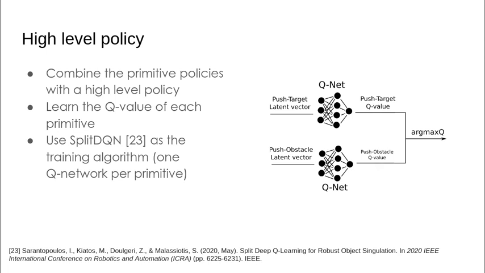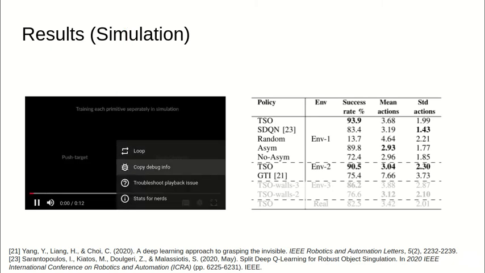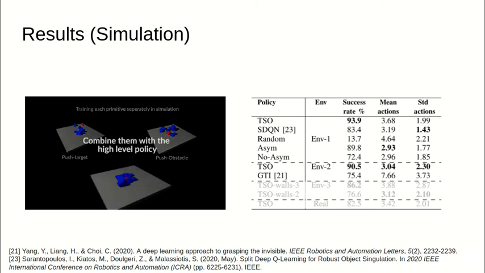The goal of the high-level policy is to combine the trained primitive policies. For that reason, we use the split DQN algorithm, which splits the vanilla DQN network into two separate networks, one network for each primitive. Each network takes as input the corresponding latent vector for the corresponding primitive and outputs the Q value for this primitive. So the primitive with the highest Q value is then executed. We train each primitive policy separately in simulation, and then we train the high-level policy in order to combine them.